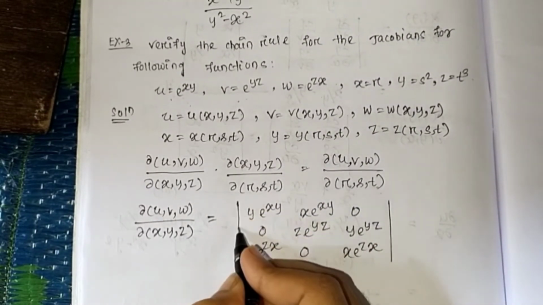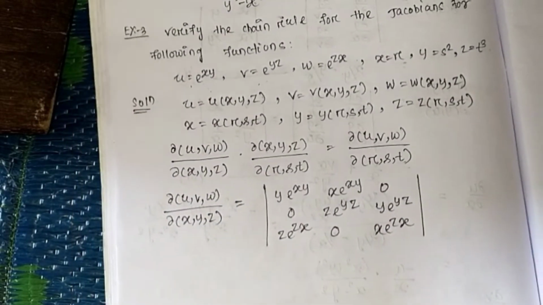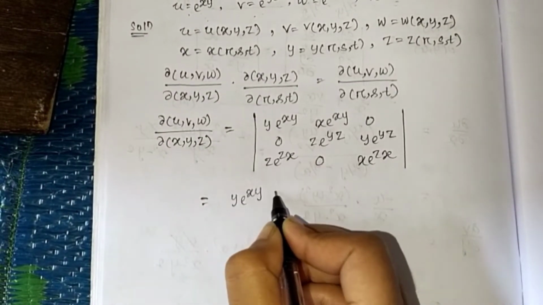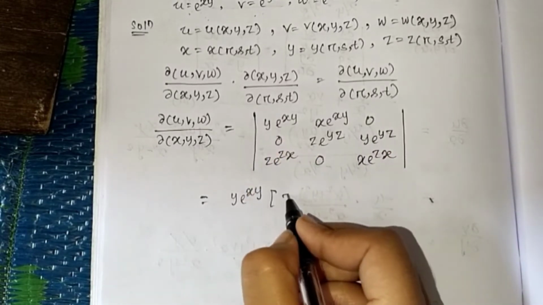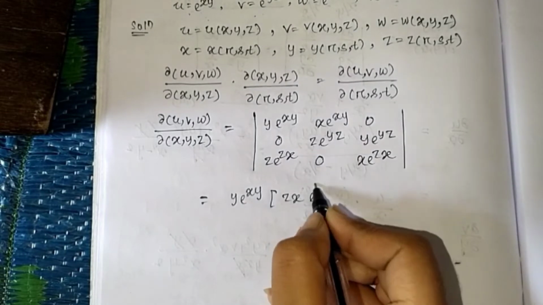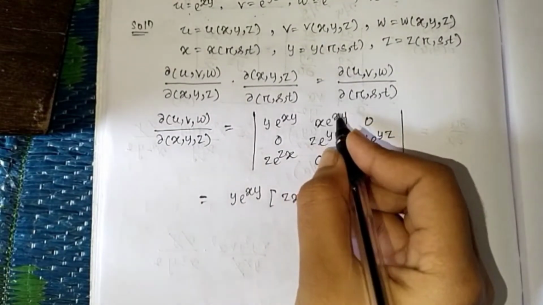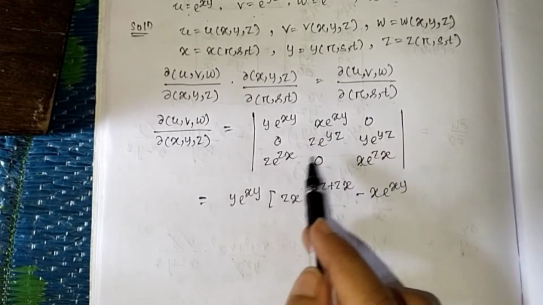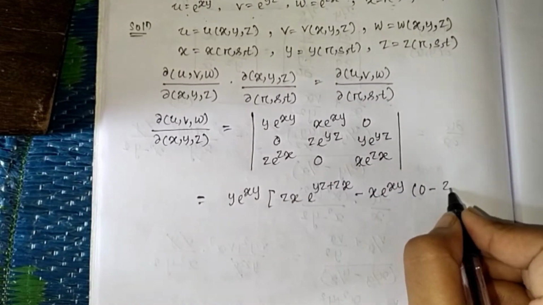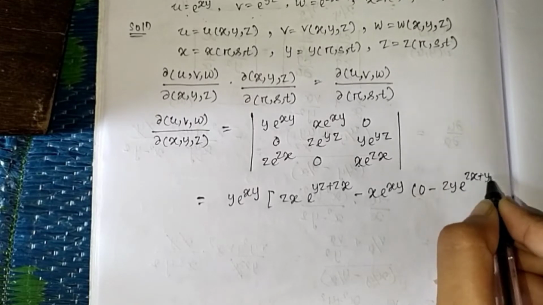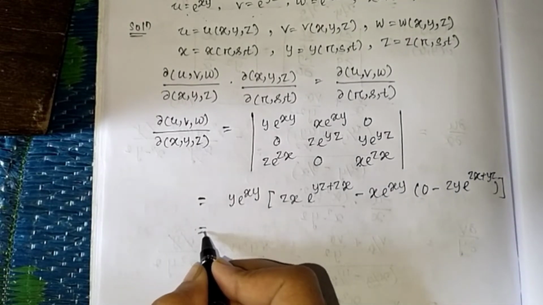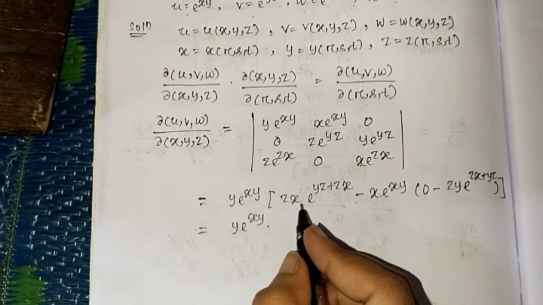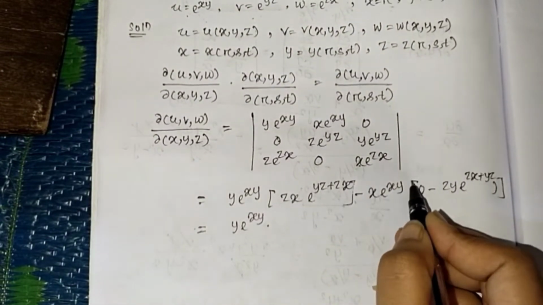Then we find its determinant: y into e to the power xy into xz e to the power yz plus zx, minus x e to the power xy into, that will be 0, minus zy into e to the power zx plus yz, that is equal to y into e to the power xy into this.